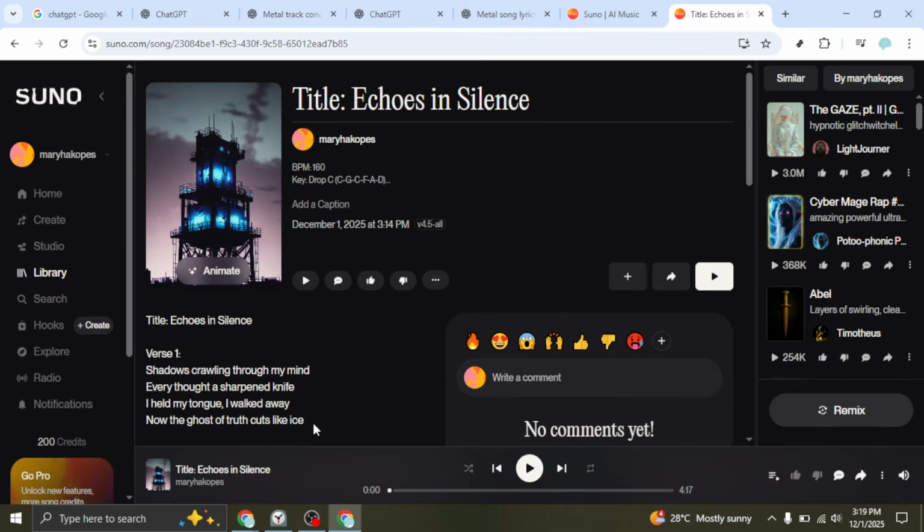This step can take a little time as the system processes the style and lyrics together. Once it's done, listen through your new metal track. If the vibe isn't quite right, refine the style prompt for more aggression, a different tempo, or specific guitar tone adjectives, or tweak the lyrics for tighter syllable counts. Repeat the process until it locks in. That's how you make metal music in Suno AI from scratch.